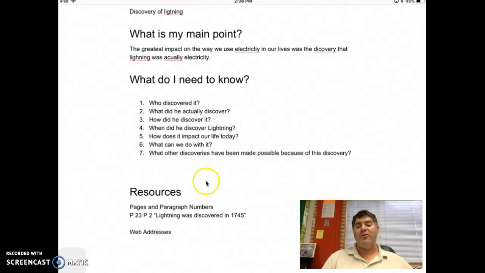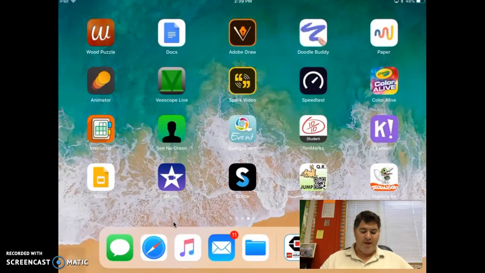That kind of thing. So I wanted to show you how to research it, and then also find your information and put it into this web address right here so that you can go back to it later when you're doing your actual report, and you don't lose that stuff. So let's go ahead and do this. First thing I'm going to do is find out who discovered lightning, or who discovered that lightning was electricity. And actually, I already know that through our reading when we talked about Thomas Jefferson, and I know that he's the one that did it. Let's do a little bit more research on that and see. There were some other people that also helped. So I'm going to go to the internet.